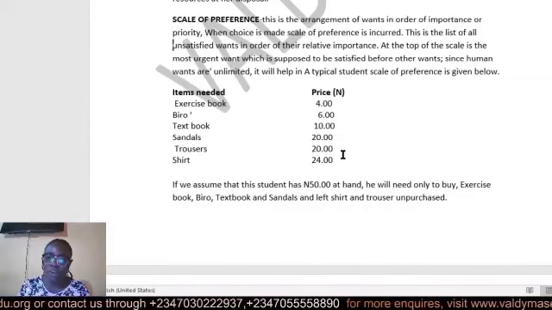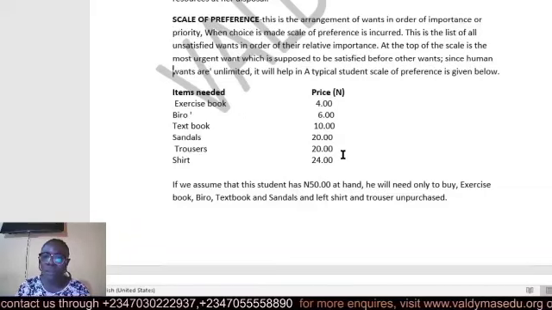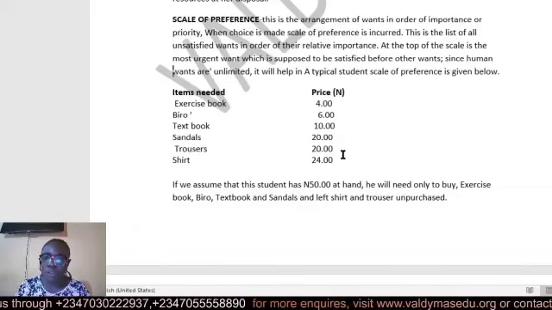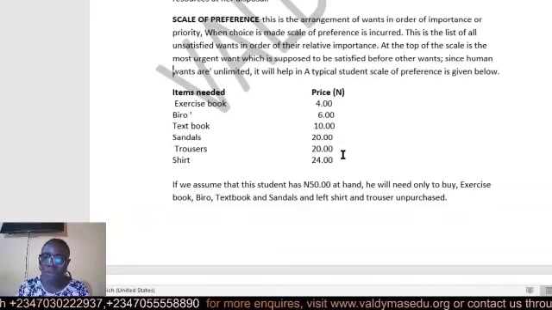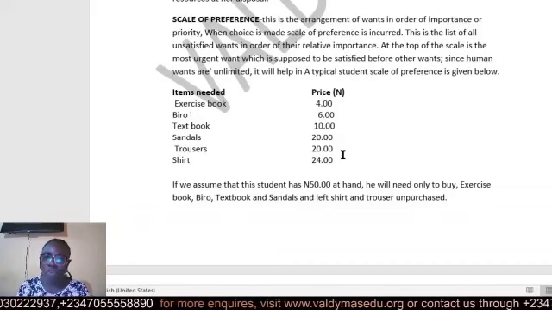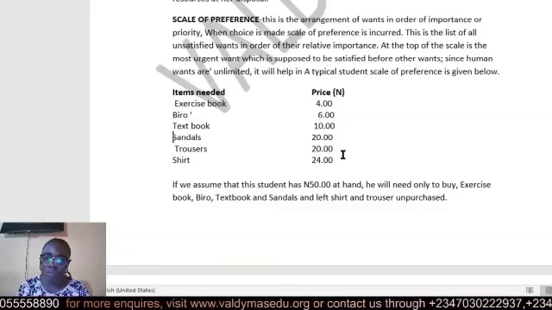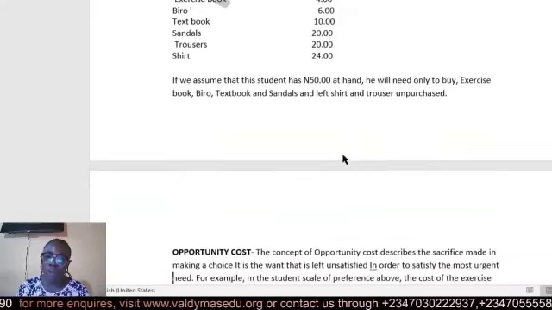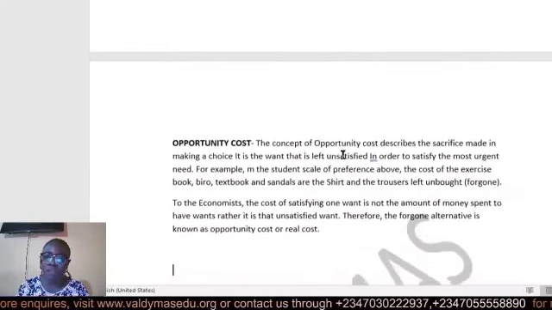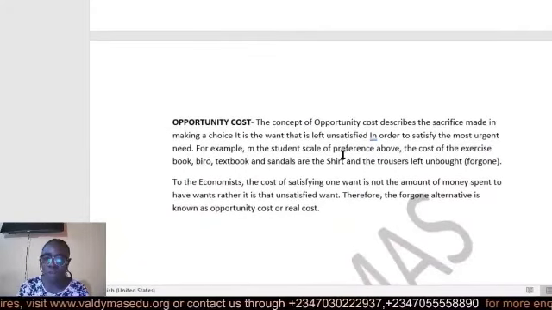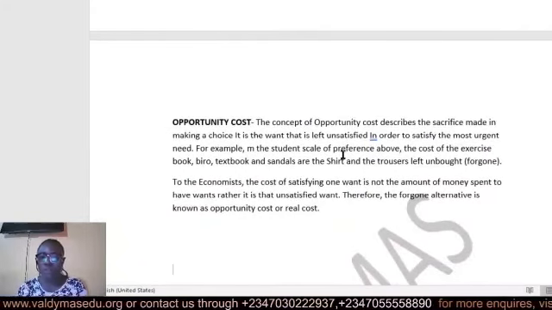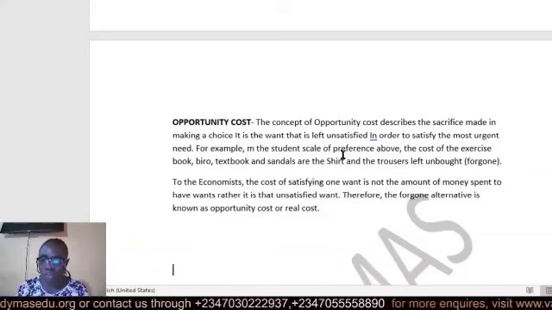So that is scale of preference, arranging your wants in order of importance. At the top of the scale of preference, the most urgent want is supposed to be met before you move to another one.